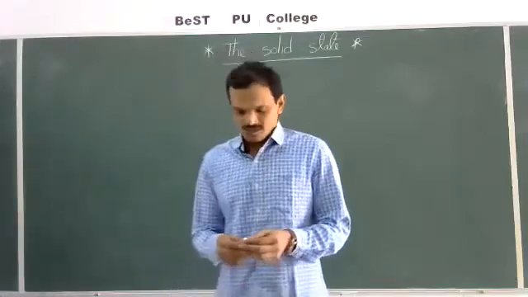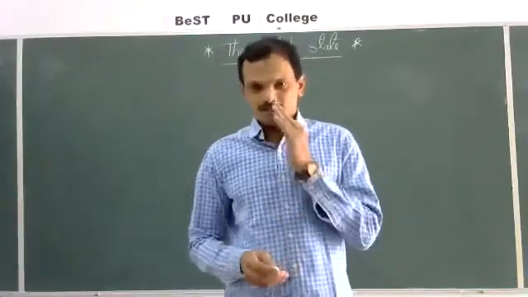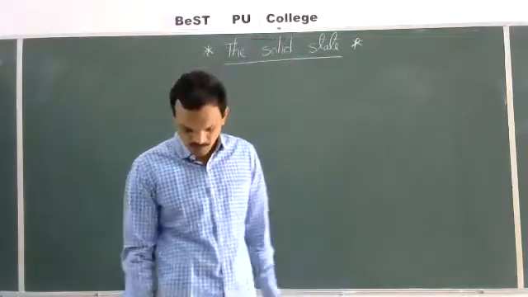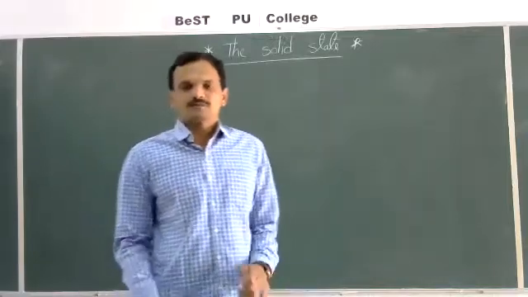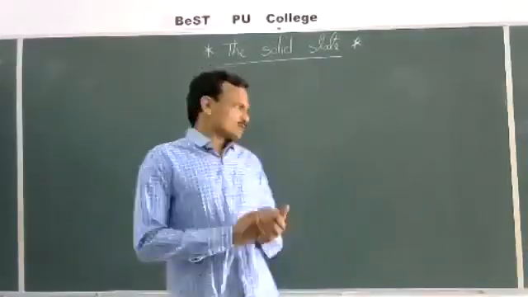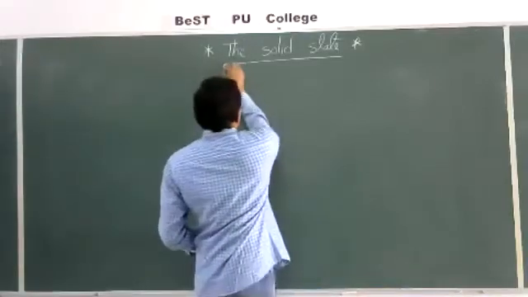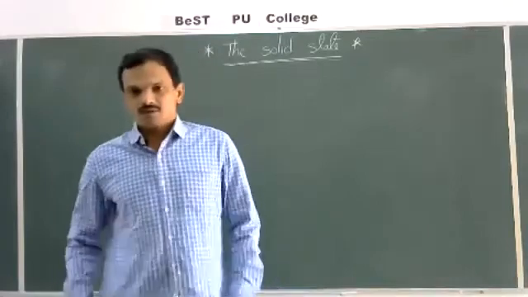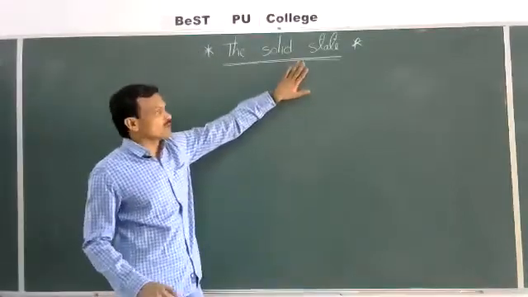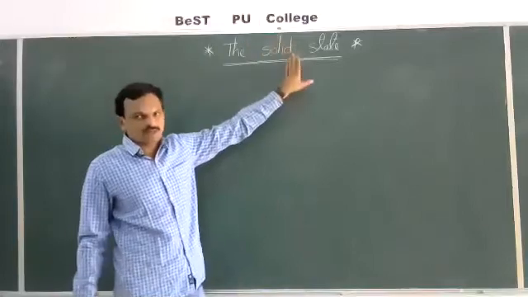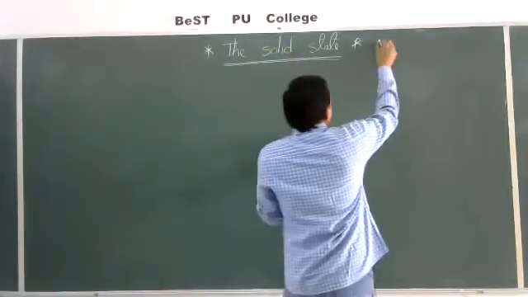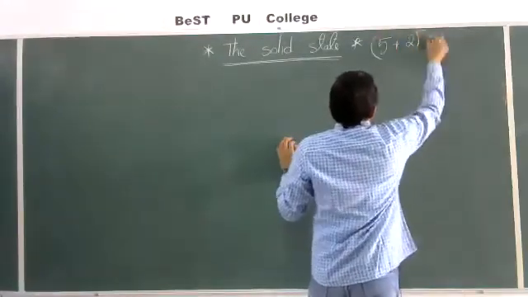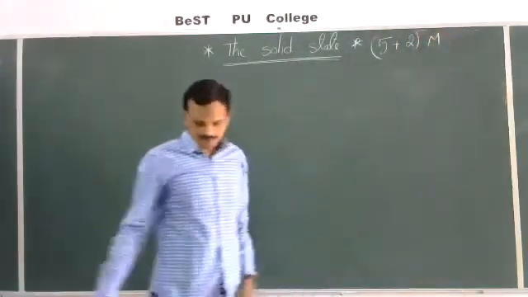So, in previous classes, Sir has explained regarding p block elements, groups 15, 16, 17, and 18. Now, in today's class, I'm going to explain the first chapter, the solid state. From this chapter, we can get 7 marks: one 5 marks question and one 2 marks question.